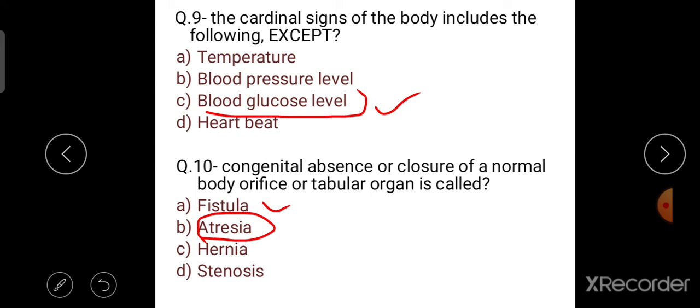Fistula is an abnormal connection between two hollow spaces or other hollow organs. Hernia is the abnormal exit of tissues or organs, such as bowel, through the wall of the cavity in which it normally resides. And stenosis is the abnormal narrowing of passages in the body.